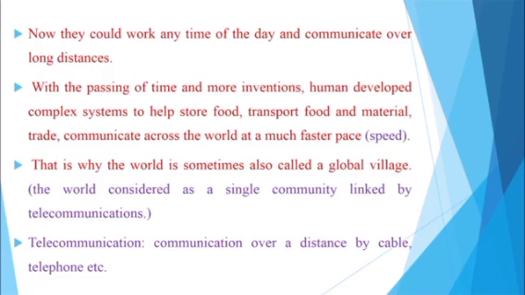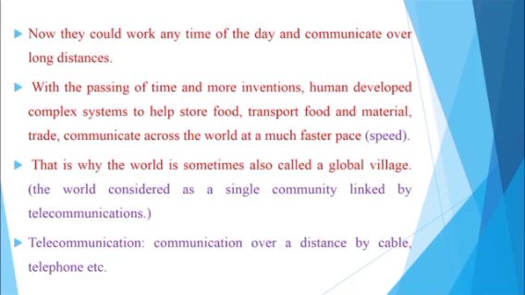With the passing of time and more inventions, human developed complex systems to help store food, transport food and material, trade, communicate across the world at a much faster pace. That is why the world is sometimes also called a global village.